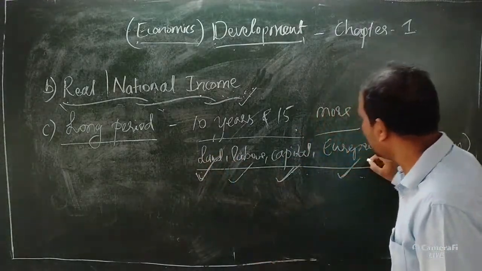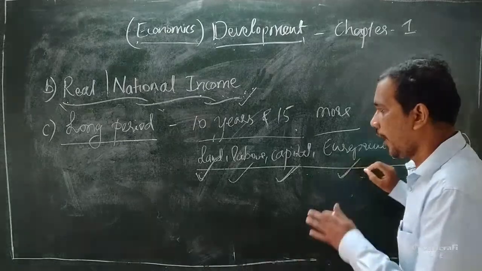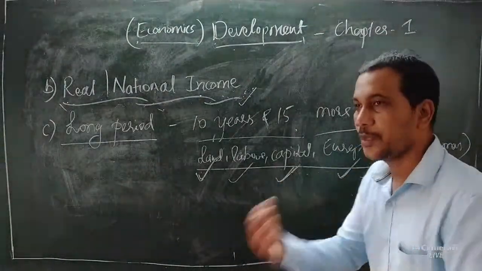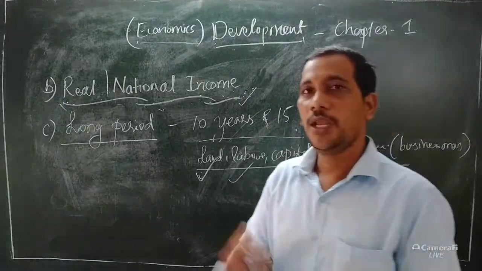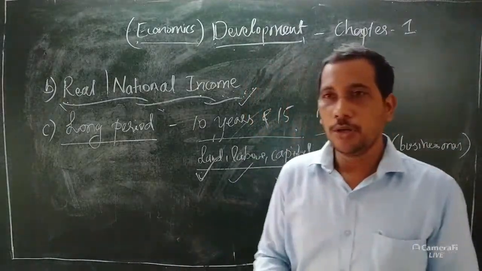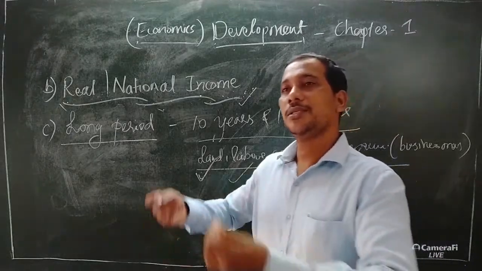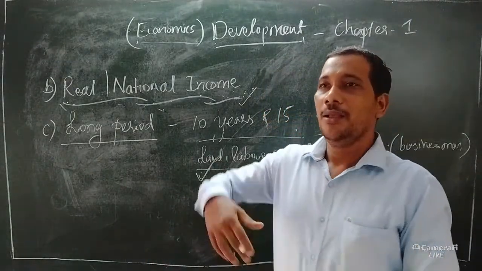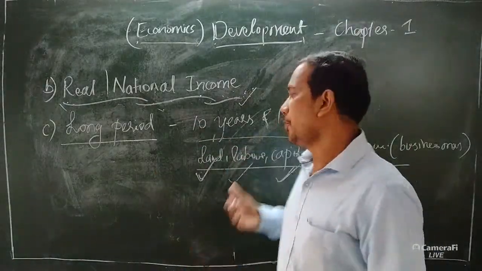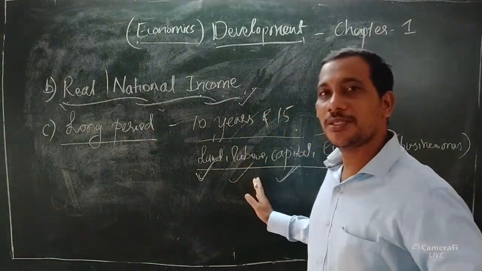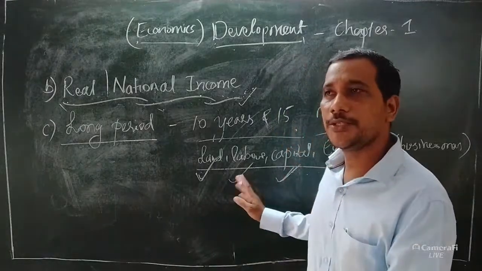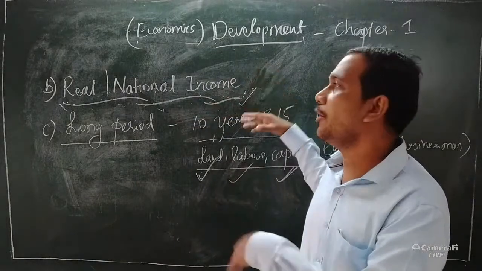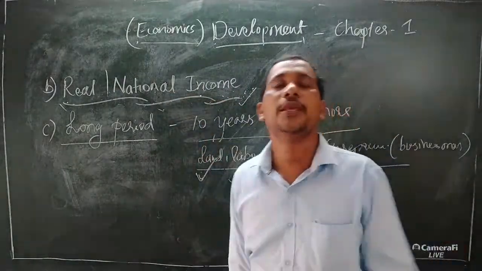These four factors of production are responsible for producing goods. If the goods are more, automatically the entrepreneur gets a maximum profit, his standard of living is improved, and the labor's income is also increased. So indirectly that is also the development of the country, and the national income is also increased.